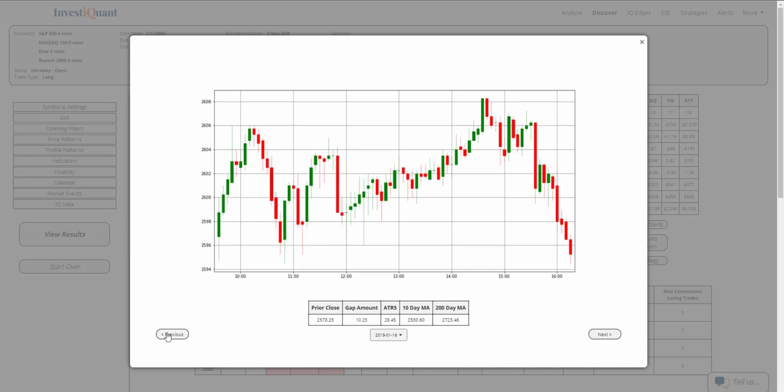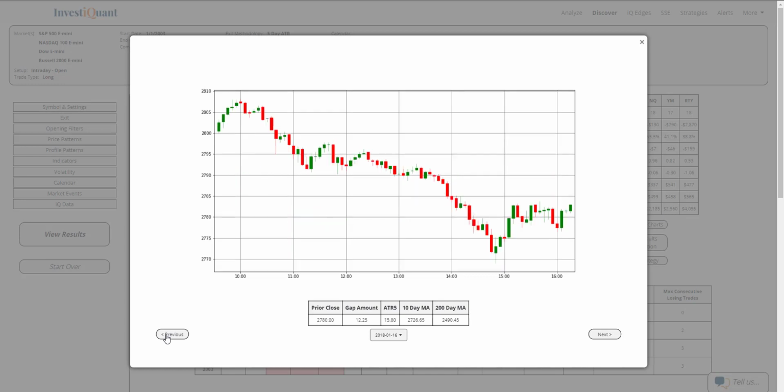Let's go back another year here, take a look at 2019. 2019 looks like it was a pretty choppy session. This one gapped up about 10 points, ATR environment, just shy of 30 points, so not too far off of where we're at currently. But this was a pretty sideways day. It went up and down, retesting the open a couple times, and closing at the lows, which was right around the open, so consolidation-like day there.